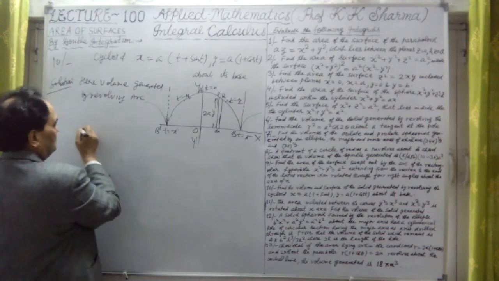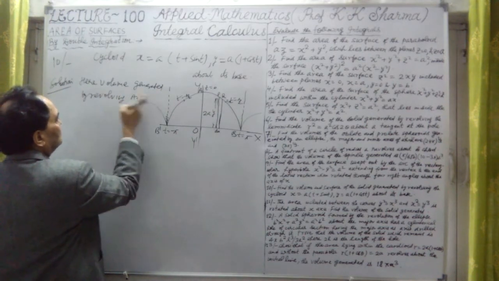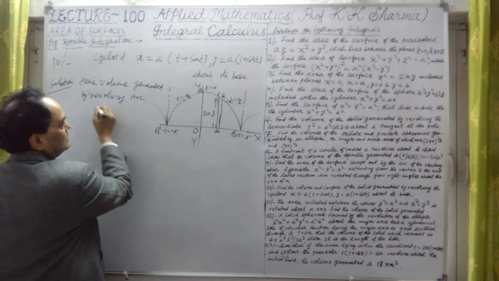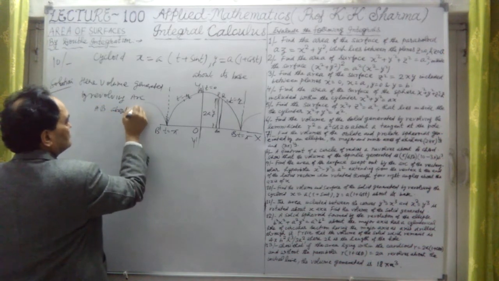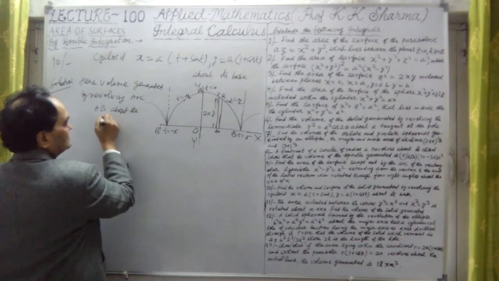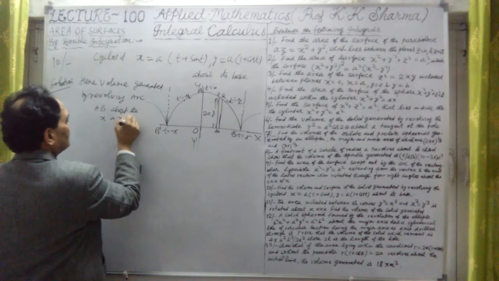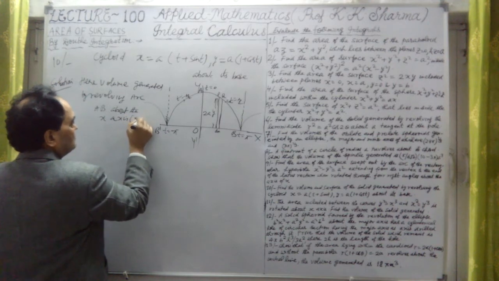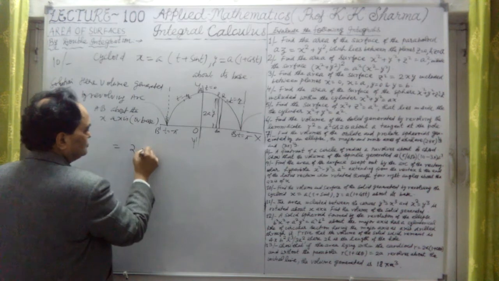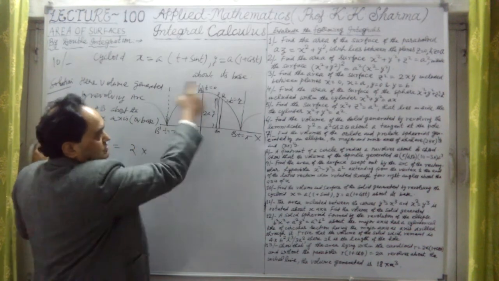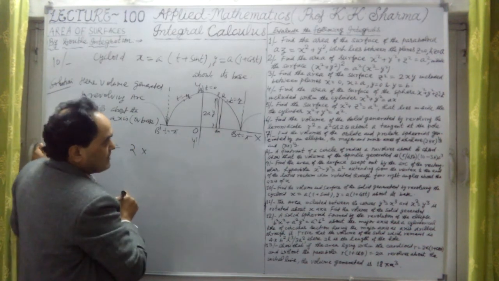Let me write that. The volume generated by revolving the arc AB about the x-axis, or base, is equal to twice, since this whole is revolved.